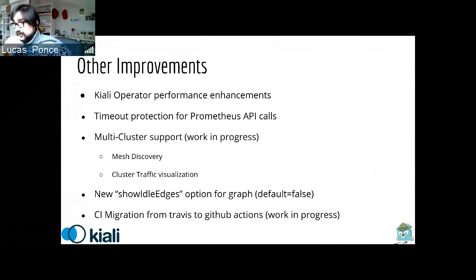More features that we are working on is to enhance the options in the graph to show or not show idle edges, to try to hide this old, obsolete traffic and have a clear visualization of your mesh. And on the internal project side, we are also considering migrating our CI system from Travis to GitHub Actions. It's a work in progress, so we are doing POCs and comparisons with the previous system, and you will see some changes in that area.